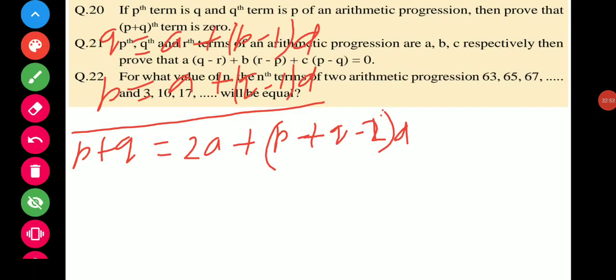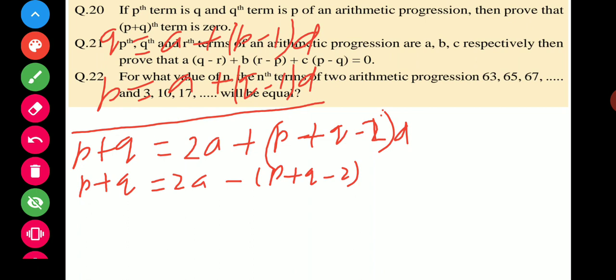Now put the value of d. So we get p plus q is equal to 2a minus (p plus q) minus 2. So change the left hand side, 2a is equal to p plus q plus p plus q plus 2, it is minus 2.